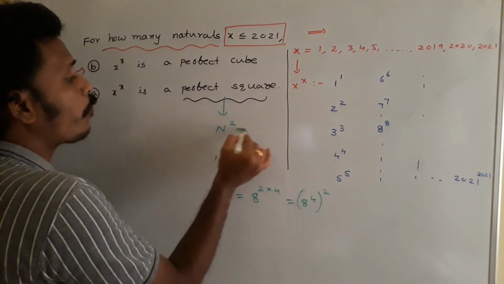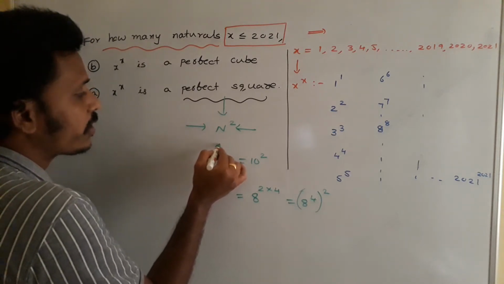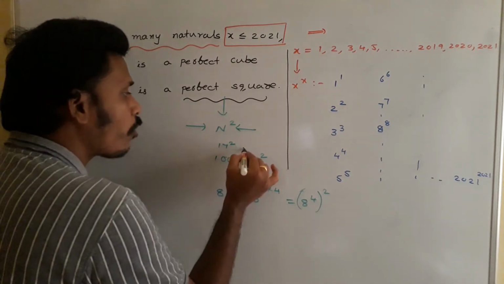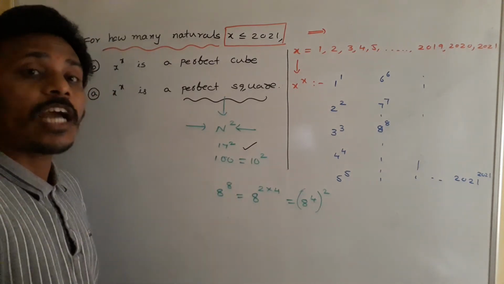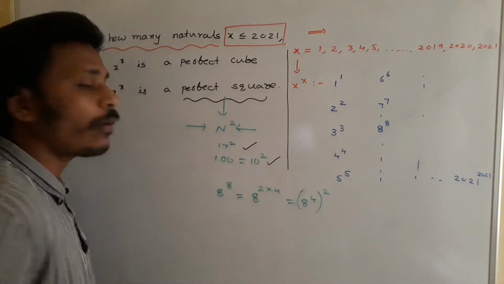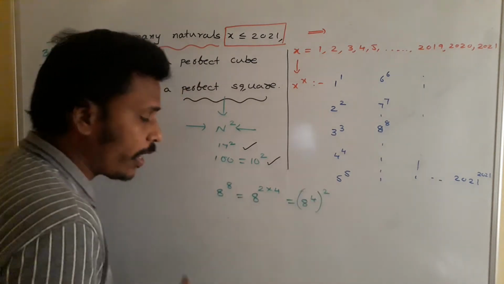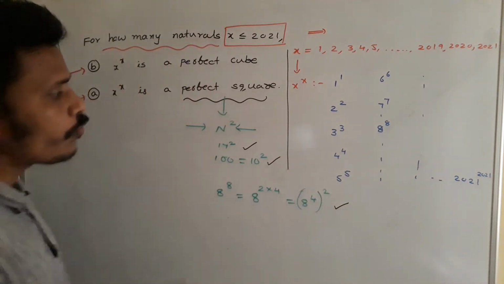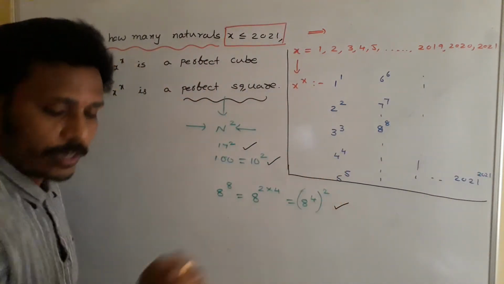See, perfect squares are of the format n square. If I have a number like 17 square, clearly it is of the form n square, so it is a perfect square. If I have 100, there is a chance to rewrite that 100 as 10 square, so this is also a perfect square. And think about 8 power 8. 8 power 8 can be written as 8 power 2 into 4, which is 8 power 4 whole square. So this 8 power 8 is something square, so this is also a perfect square. Now we are going to identify the numbers in this list which are perfect squares.